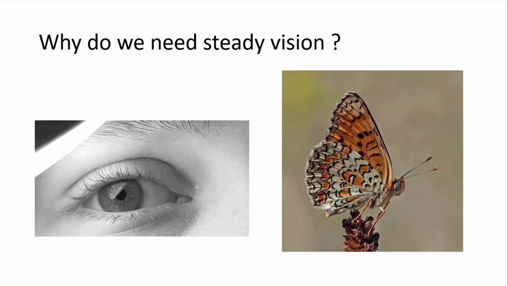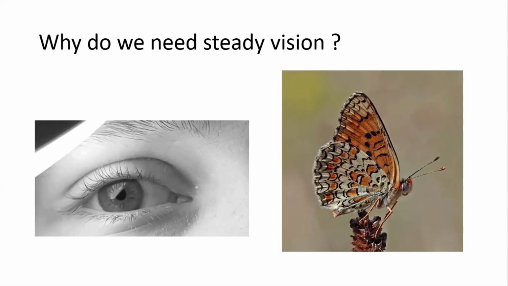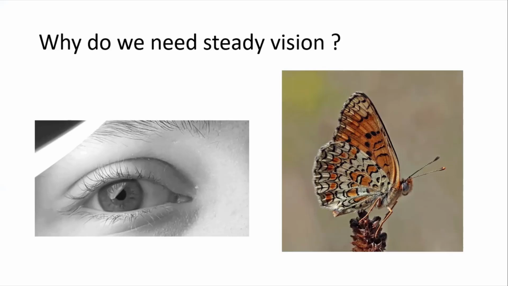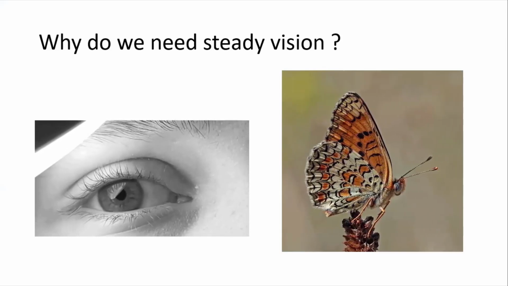So the vision which we see is not just the function of the eyes; it's also a coordination between the eye, the inner ear, and the brain to make sure that we have a stable vision. And if there is any incoordination with that, then one of the signs which you observe is nystagmus.